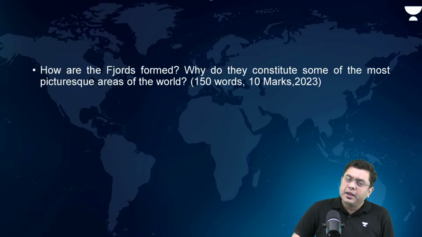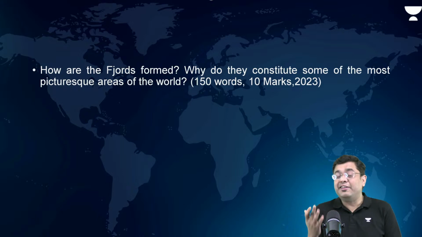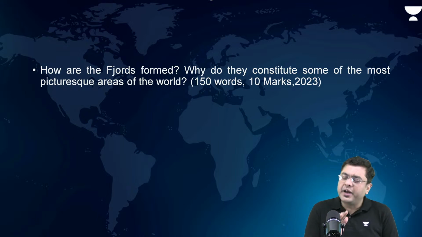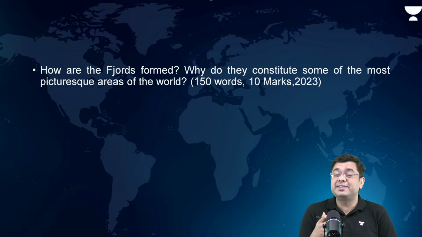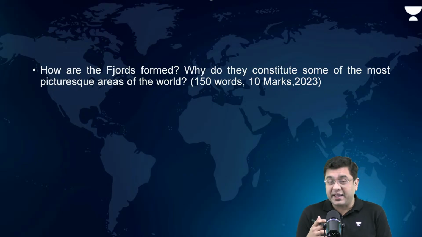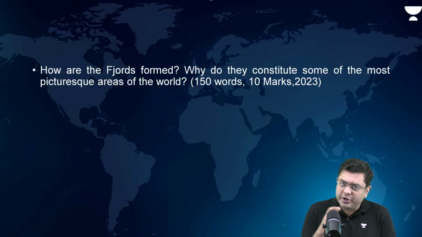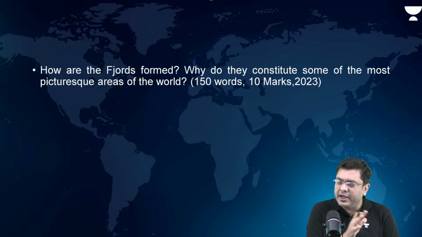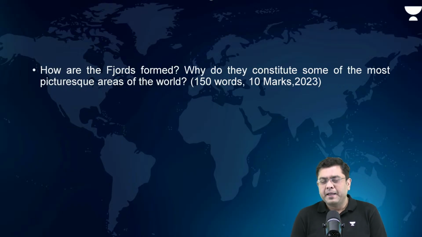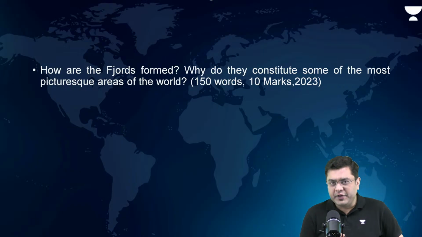Now, a question which was asked for landforms. This is a departure from normalcy in the case of GS. In the optional, UPSC has been asking questions about landforms and drainage systems in their individual capacity. But here, for the first time after a long gap, UPSC has focused on an individual geomorphic landform. And that was a glacial landform which was asked.